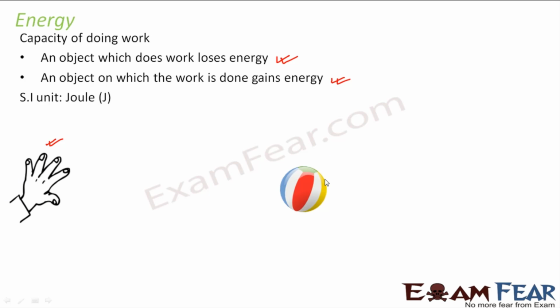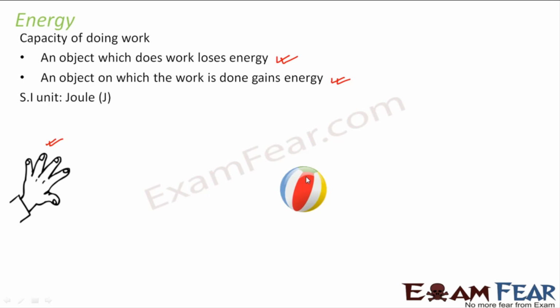What happens to the ball? The ball was initially at rest. Now the hand did some work on the ball, so the ball gained some energy. Due to this gain of energy, the ball started moving from one point to another. So that is the concept of energy. Any object which has energy is capable of doing work. But the object which does work will lose energy. The object on which the work is done will gain energy. So in this case, the hand is doing work, so the hand is losing energy. The ball is the object on which work is done, so the ball is gaining energy, and by gaining this energy it starts to move.